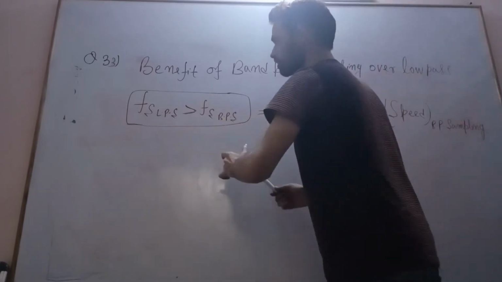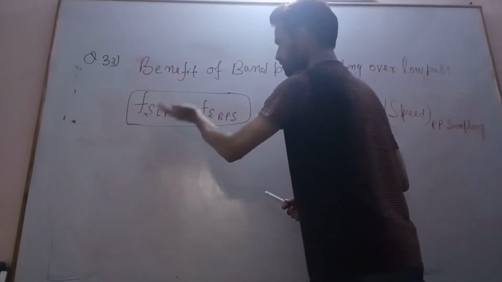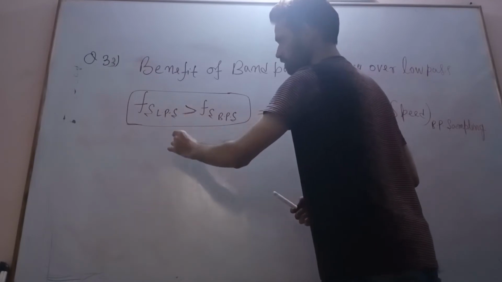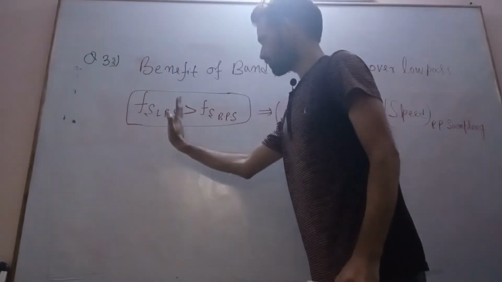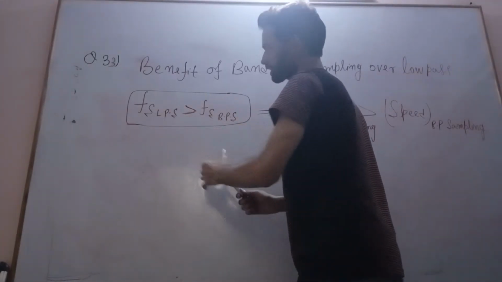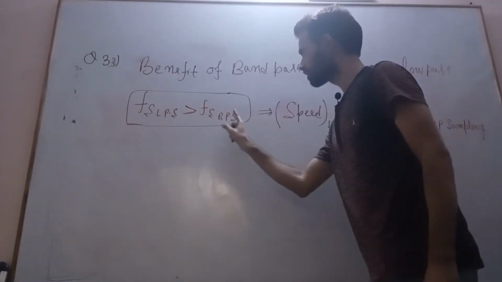Why? Because the number of samples passing per second, the number of samples that we take in one second, is larger than in band pass sampling.